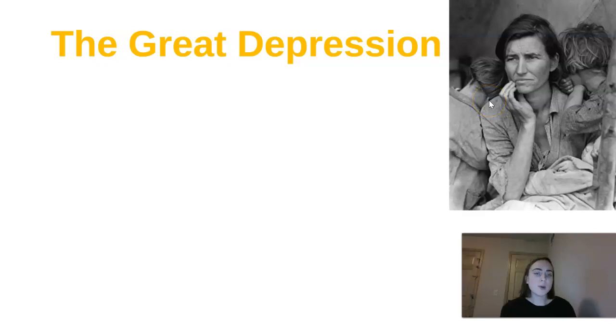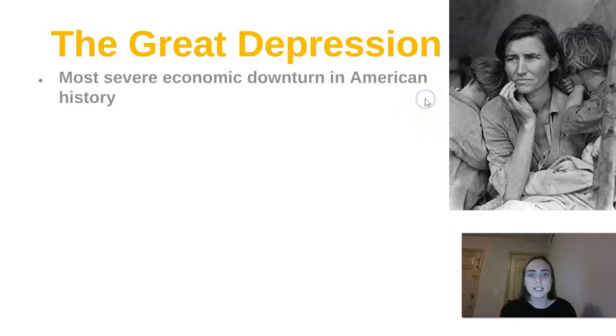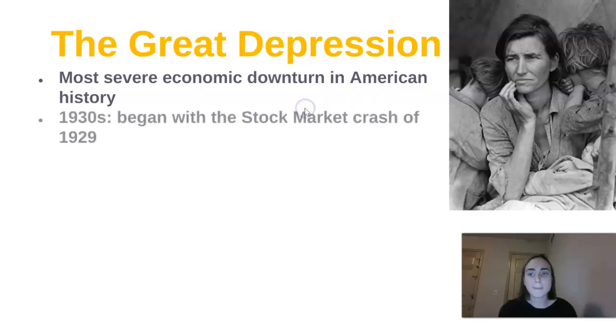So John Steinbeck wrote and lived through the Great Depression. He wrote a lot of his books based on this time period, which is in the 1930s. This was the most severe economic downturn in American history. So that means economy in the toilet. This is unlike anything that we have ever experienced in our lifetimes in the US. People were struggling financially in a way that was just completely unprecedented.